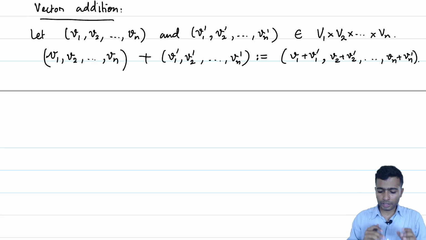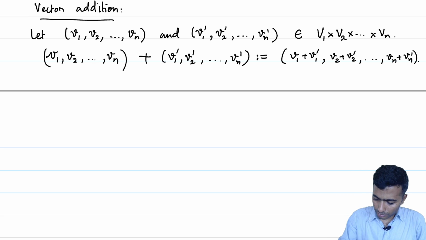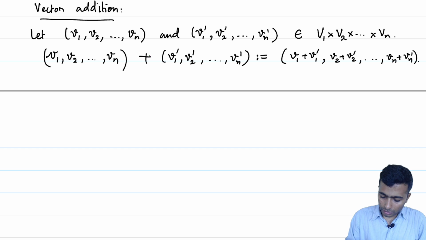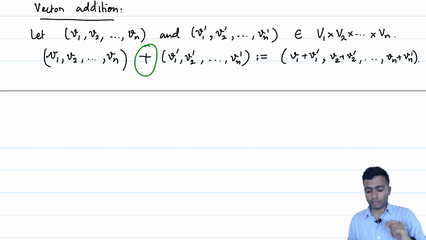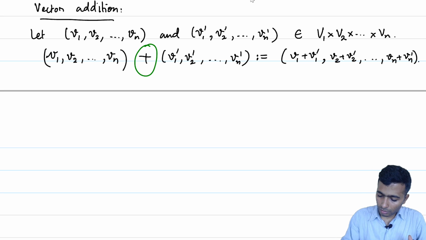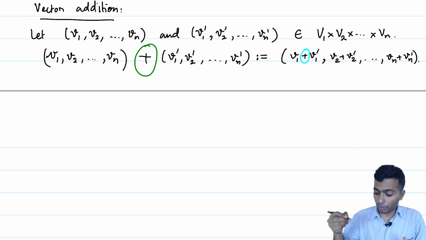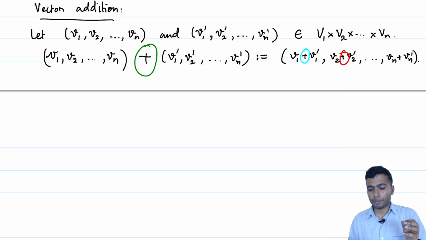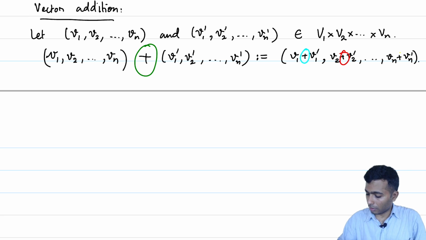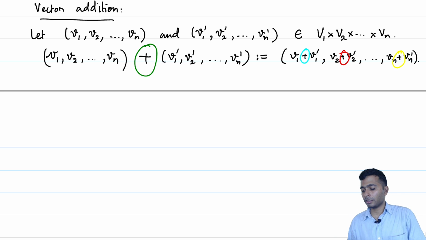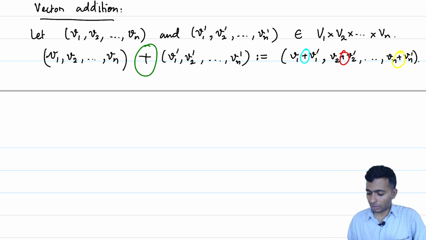So, I would like to draw your attention to a few things. Let me use some colors. The green which is being circled is the operation which we are defining. The blue circle is the operation which we know from capital V1. The red is the operation in capital V2. The yellow is the operation in capital Vn. So, as you can see, we are using the same plus notation everywhere.